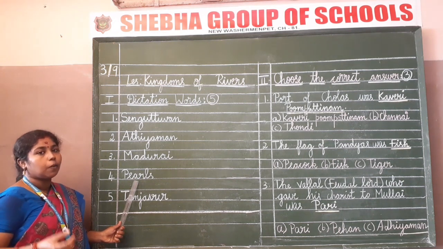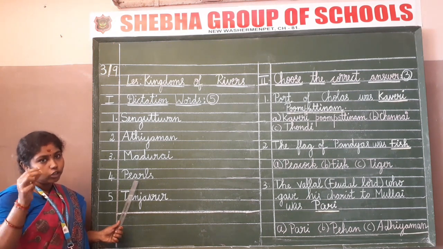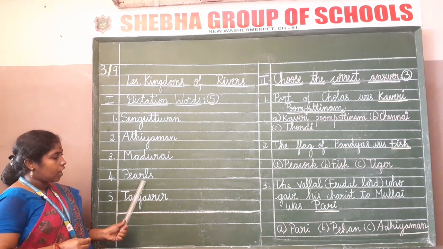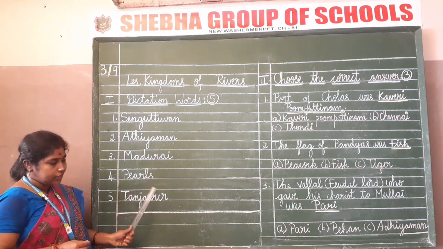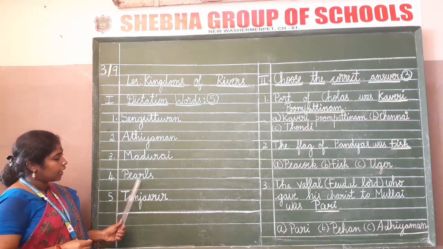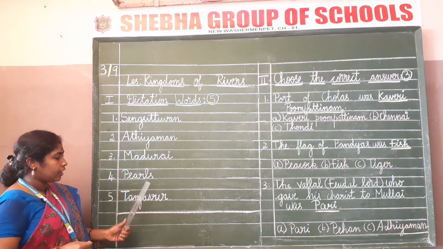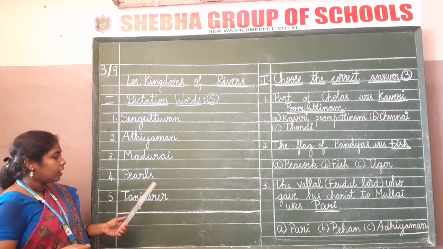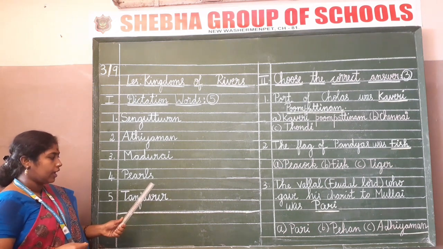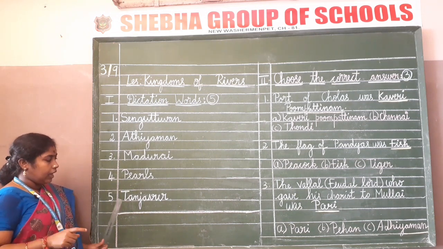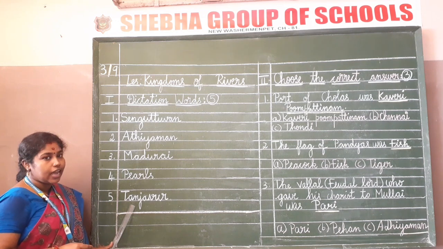Pearls means what? Muttu in Tamil. Vella muttu. Pearls. P-E-A-R-L-S, pearls. You have to leave one line and write the serial number in the margin as 5. And the fifth word is Tanjavur.